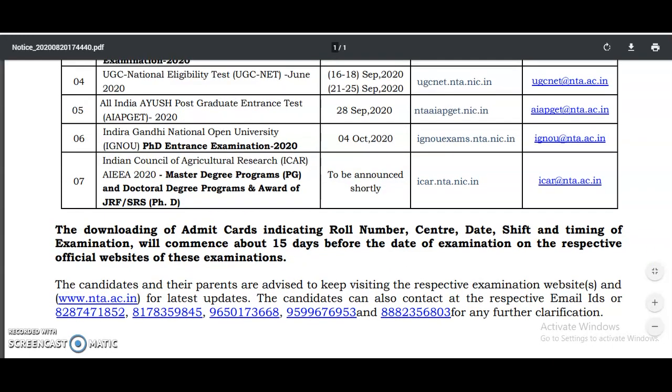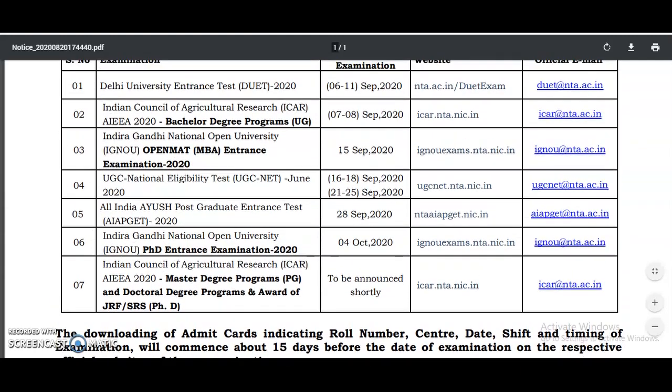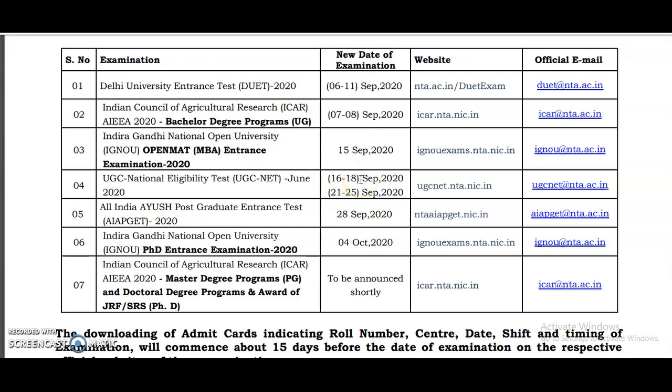So 15 days before means the candidates who will have the exam on 16 to 18 may get the admit cards on September 1st. That means within 10 to 11 days they will get them. And for the other candidates, just before 15 days they will get the admit cards. So get ready, guys. Finally the NTA has decided the written examination dates, so speed up your preparation and boost up.